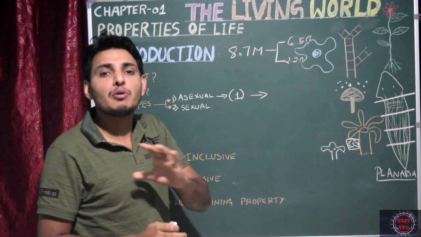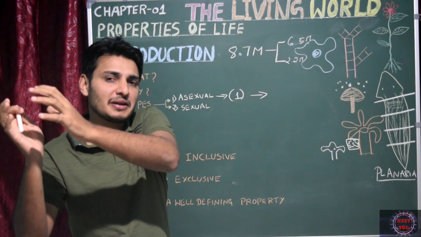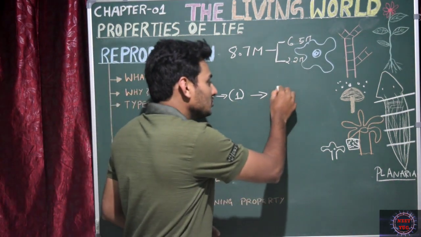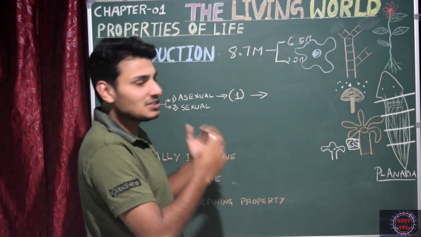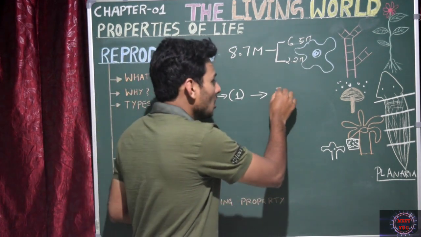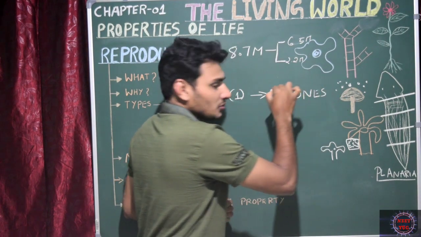There is no mixing of genes, right? The same genes present in the parent organism are passed to the young one, so they are morphologically as well as genetically the same, and such young ones produced by asexual reproduction are called clones. Remember it.